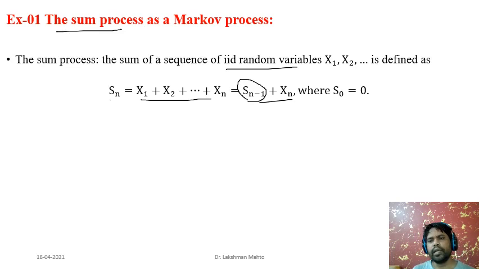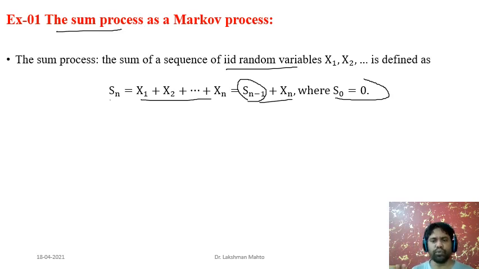Here S0 we also take as the initial condition, S0 equal to 0, because that means we are not taking any random variables from the random process. That's why we have taken this condition S0 equal to 0, and S1 would be equal to X1, S2 would be equal to X1 plus X2, likewise S3 would be equal to X1 plus X2 plus X3.